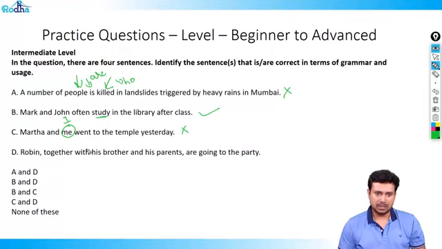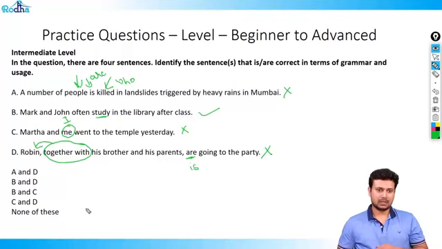Robin together with his brother. Now, again, conjunction we have together with, which says we need to focus on the first noun, which is Robin. Robin is singular, so instead of are, it should have been is, which means this is also wrong. So the answer is B. So I know that the answer becomes none of these. Let's go to the next one.